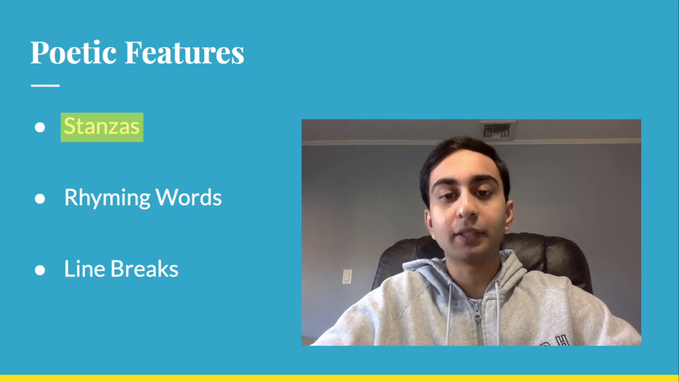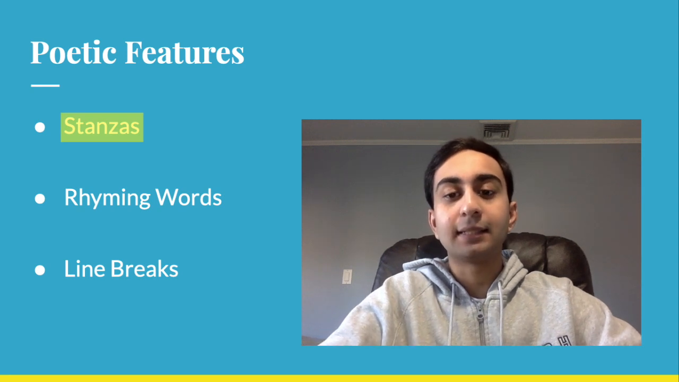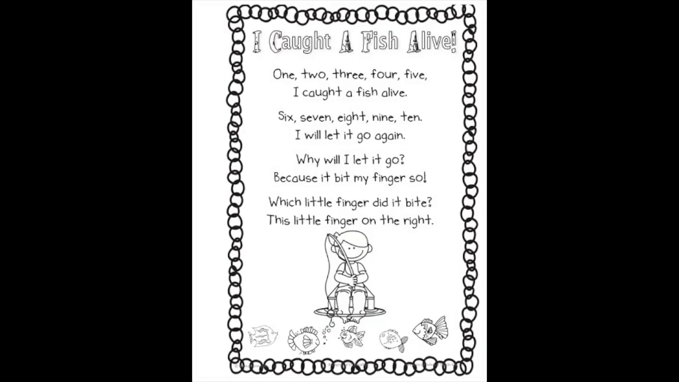So now we got a chance to read the poem I Caught a Fish Alive 2 times, and I want to look at my poetic features chart again. And I'm noticing the first poetic feature that we have is stanzas. And stanzas are a group of lines that are within a poem. So are we noticing any groups of lines in this poem? I'll give you a few seconds to figure it out. And if you need more time, please feel free to pause the video.